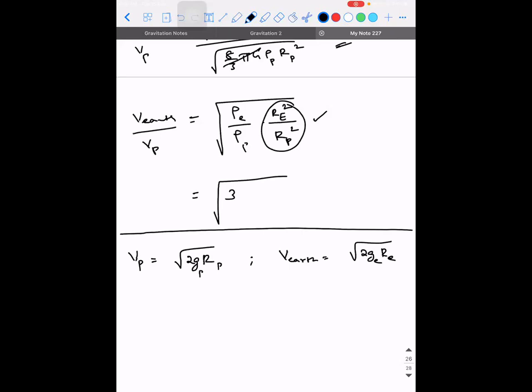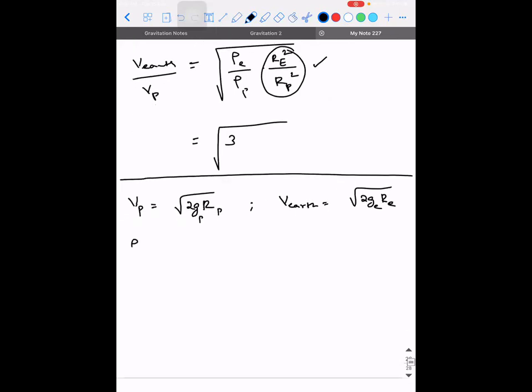Can I write it like this? So density of Earth is equal to mass divided by 4 by 3 pi RE cube. If I write it like this, I need RE in terms of density.